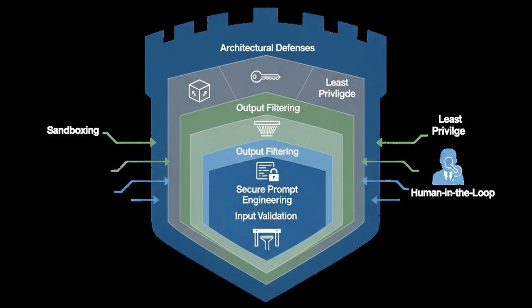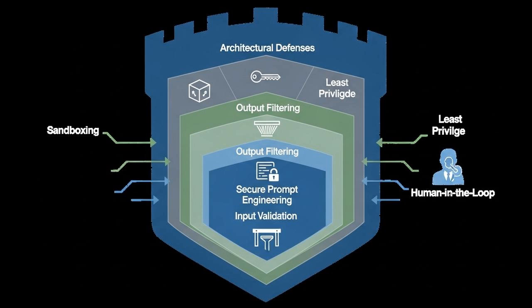The third layer focuses on the output. Output filtering and monitoring assumes an injection might succeed and tries to catch the malicious result. This can involve validating that the AI's response is in an expected format, or using automated tools to scan for and mask sensitive data like credit card numbers before they're displayed. A great monitoring technique is using canary tokens, a secret phrase placed in the system prompt that the AI is told never to reveal. If that phrase ever appears in the output, it's a clear signal the prompt has been leaked.